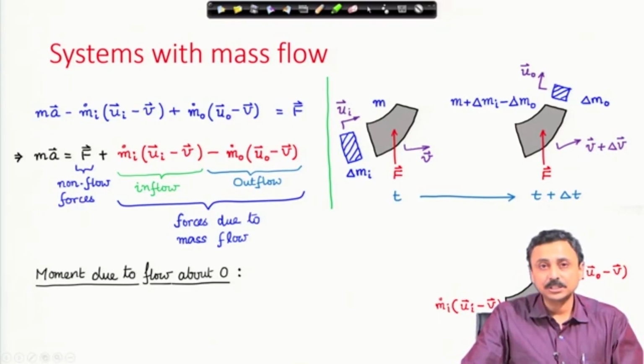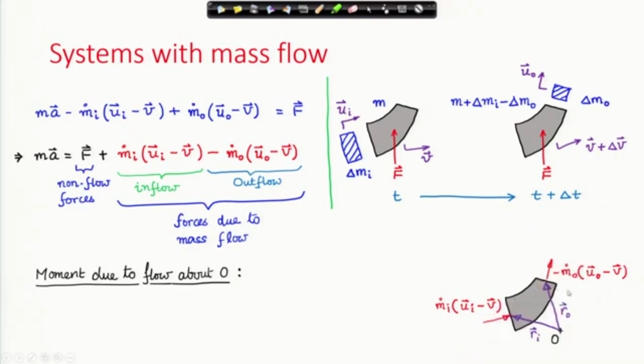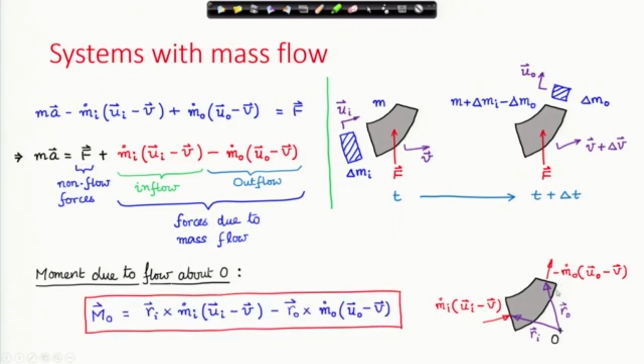These vectors are forces because of inflow and outflow, and you will note that the sign is taken care of. Therefore, the moment about O because of the flow forces is R I cross the force because of inflow, minus R O cross the force because of outflow. This minus comes because there is a minus sitting here, so the negative is a part of that force.